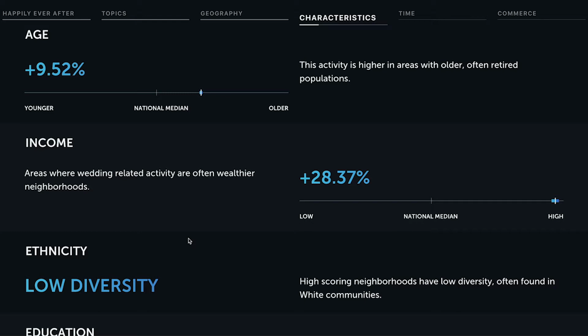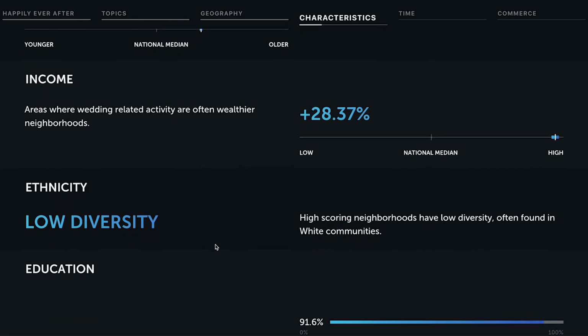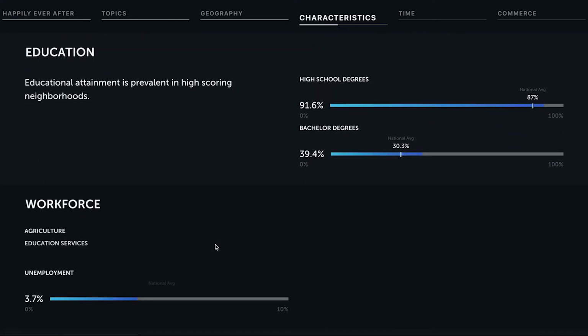It can be fun to hypothesize about why this might be. In this case, I think it's pretty intuitive that places where people want to have weddings would be nicer parts of town, maybe areas where there's lots of parks, that kind of thing. So it makes sense that you would need to be higher income to be there, and therefore you're likely older as well. Going on down, this segment is highly educated, it has low unemployment, which you might have expected based on the previous information.